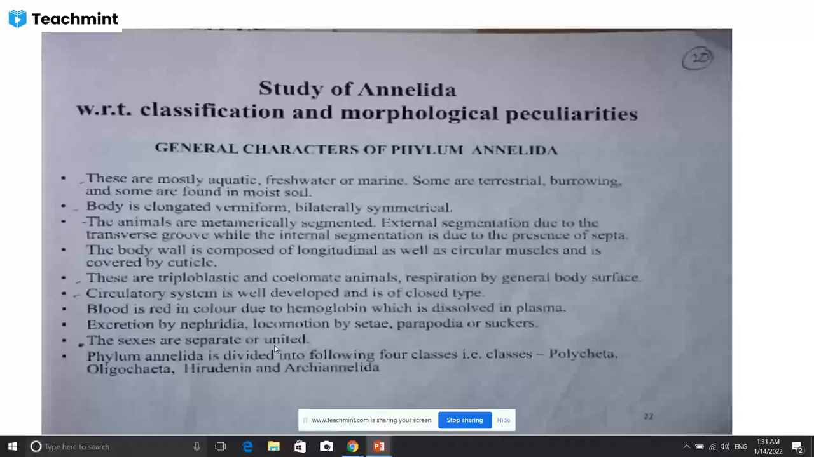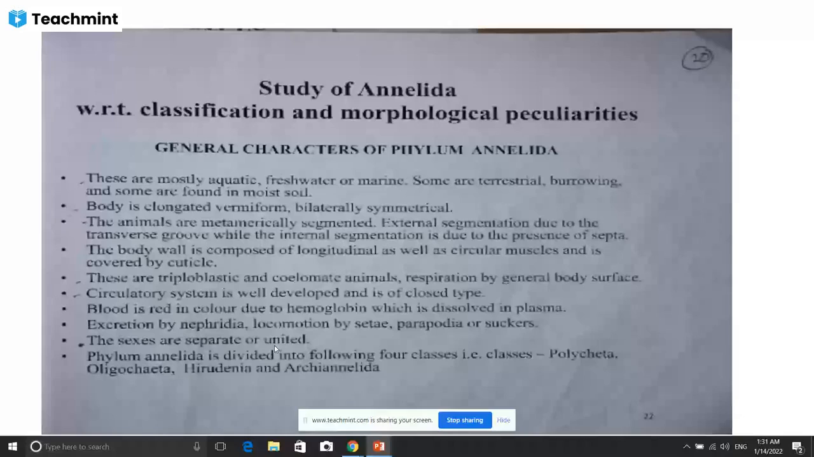Now, this earthworm is found in moist soil. The body is long, cylindrical, and brown in color. The anterior end is pointed, while the posterior end is more or less blunt. Each segment of the body, except the first and last segment, is provided with setae. There are no setae in the first segment or the last segment, but the remaining segments show setae, and setae are the locomotory organ of this animal.